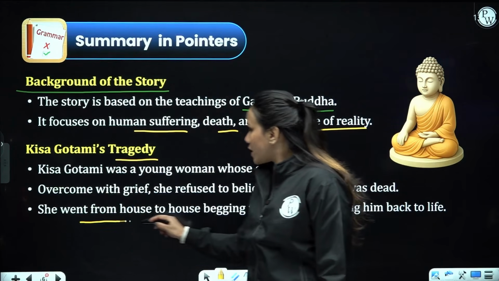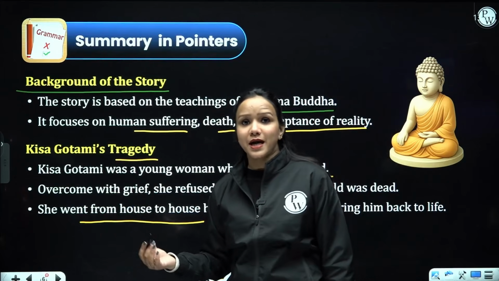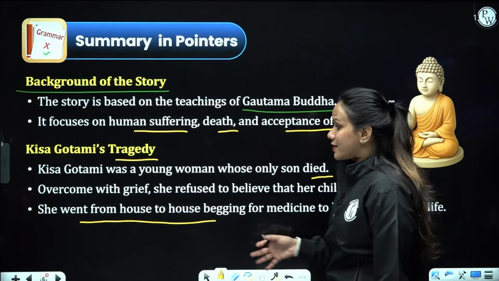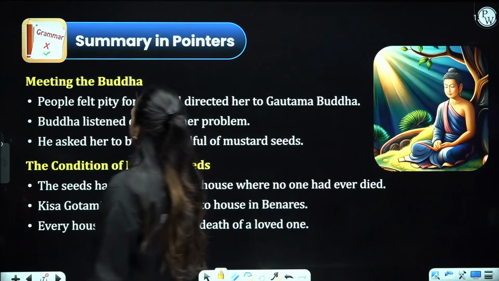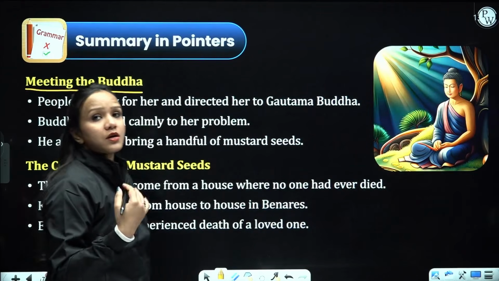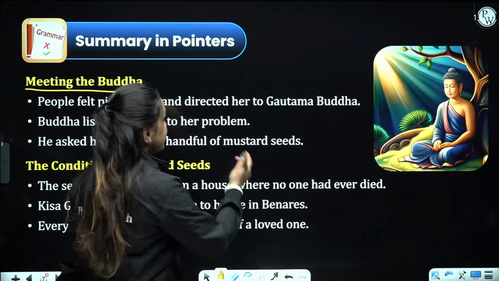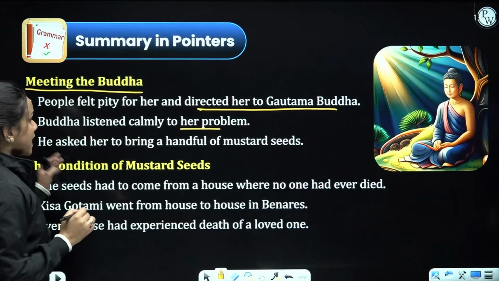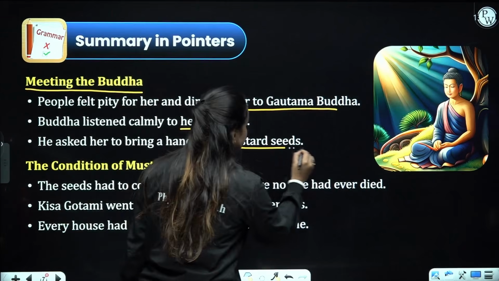So she went from house to house begging for medicine so that somebody could revive her dead child. All right. Now, meeting Buddha, when somebody from her neighborhood suggested she go to Gautam Buddha, what happened? Let's see. Buddha listened calmly to all her problems. He asked her to bring a handful of mustard seeds, right?